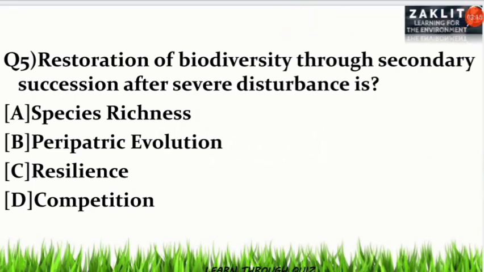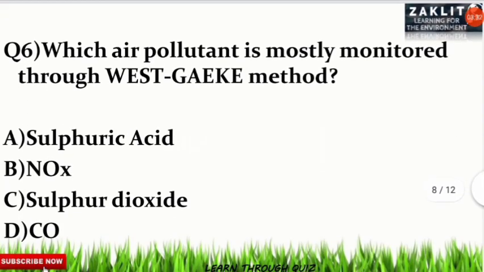The fifth question was, the restoration of biodiversity through the secondary succession after severe disturbance is called as what? So this process in ecology is called as resilience. So you should note it down. This is a very important and conceptual question. Time for the next question.